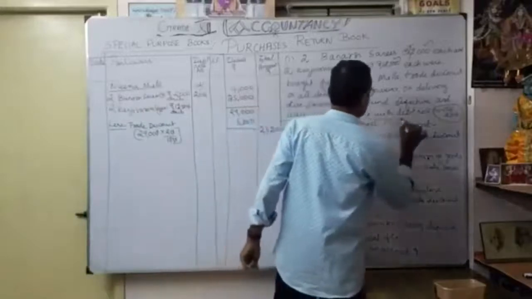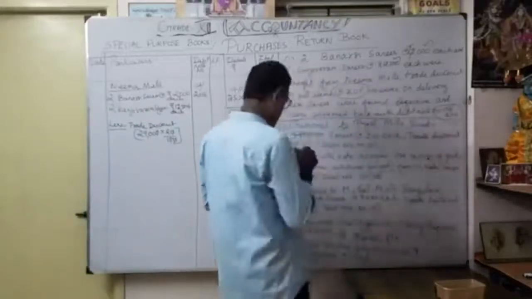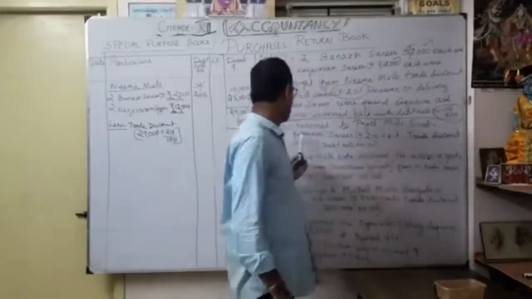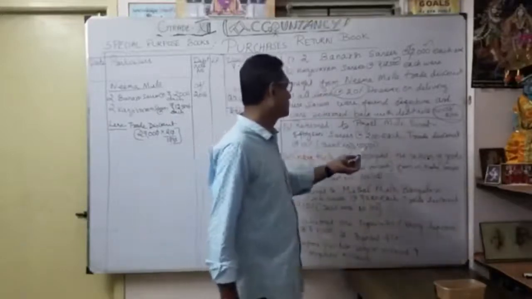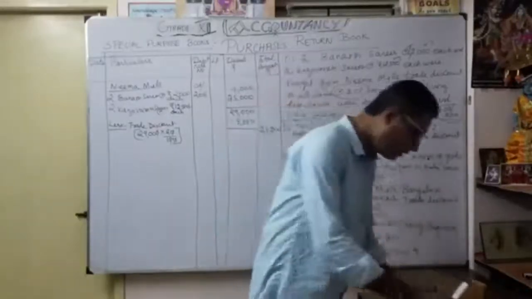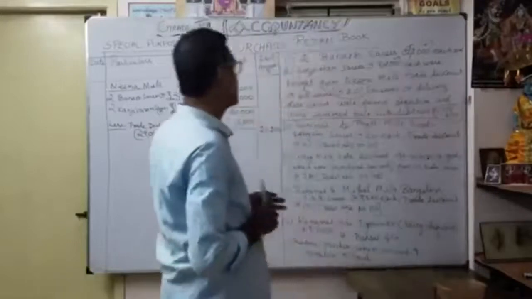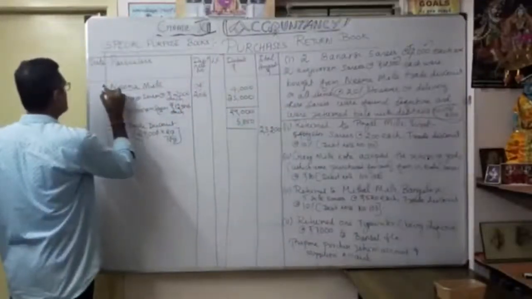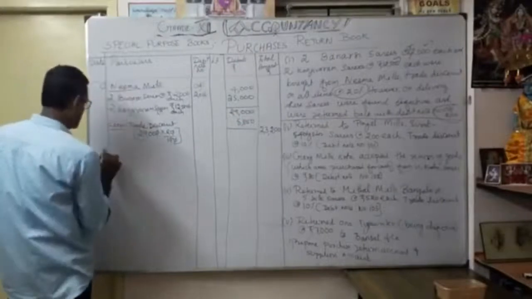First one over. Then, on the second one, return to Payal Mills, Surat. There are 5 polyester sarees, 200 each. Trade discount 10%. Okay, now we are going to write what? Surat from Payal Mills. Okay, so next one, put number 1. Then number 2.